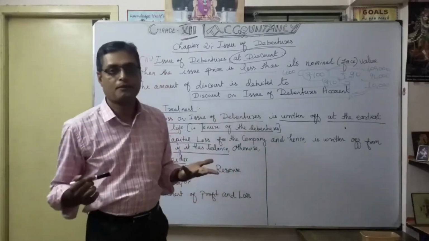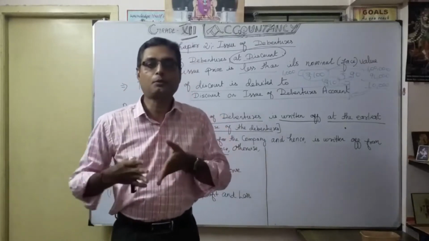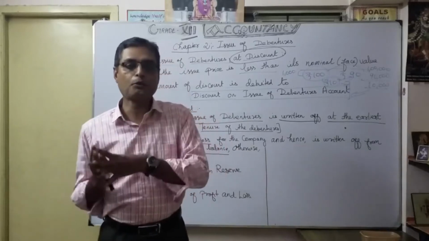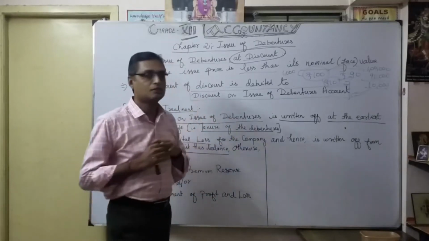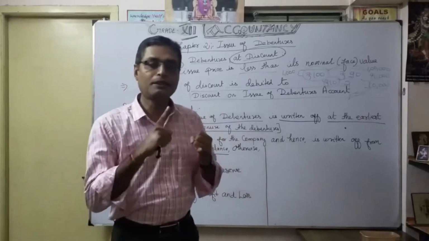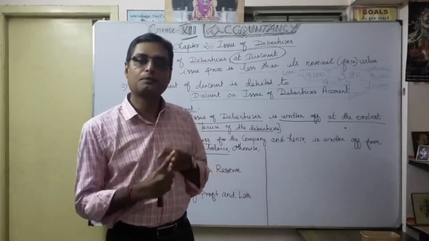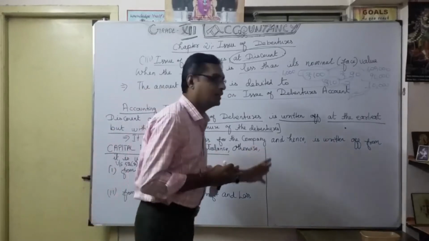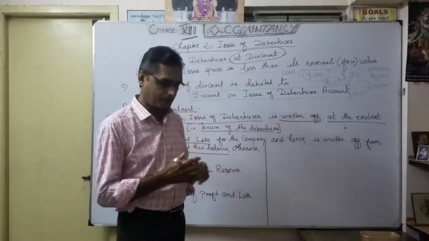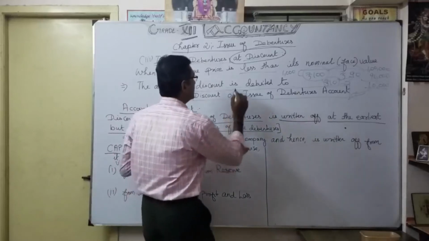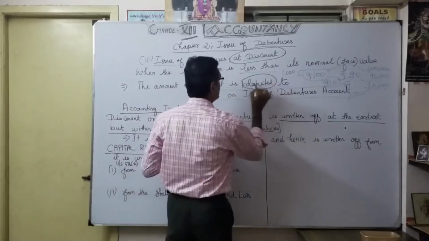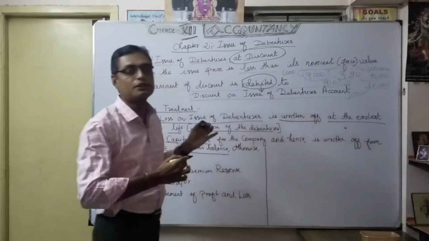That means, when you are running a company, suppose some profit is available, you can use some portion of it to compensate the discount on issue of debenture. So it may be capital reserve, securities premium reserve, or the statement of profit and loss account. For that, the journal entry will be as follows. As you know, any loss you are going to debit, isn't it? So now how are you going to compensate?